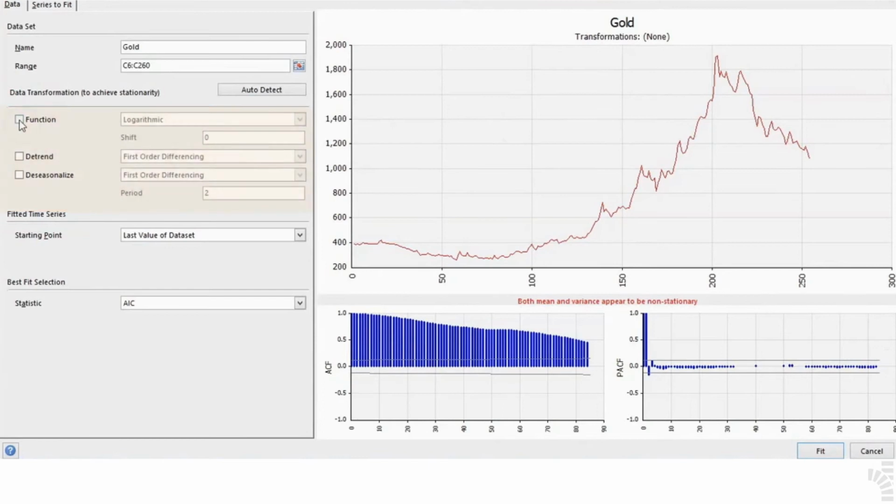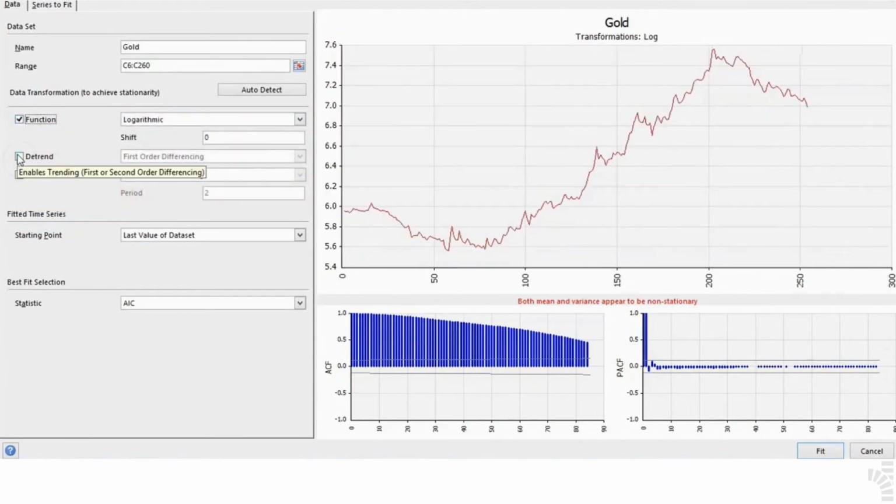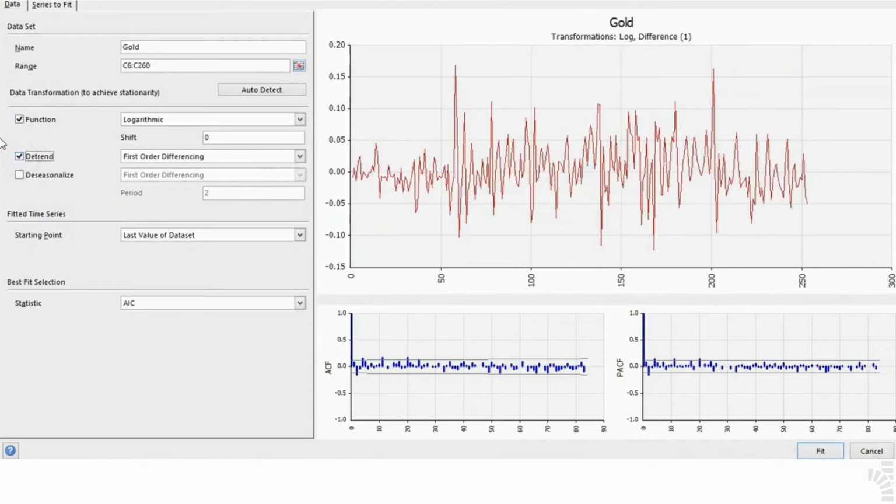3. In Data Transformation Options, select to transform using a logarithmic function and then to detrend by a first-order differencing. As stated before, these two are usual transformations when dealing with prices in relatively efficient markets, such as the global market on gold and other metals. By making these two transformations, we are now seeing the compounded geometric monthly return on gold prices on the changed chart. This series has now become stationary.